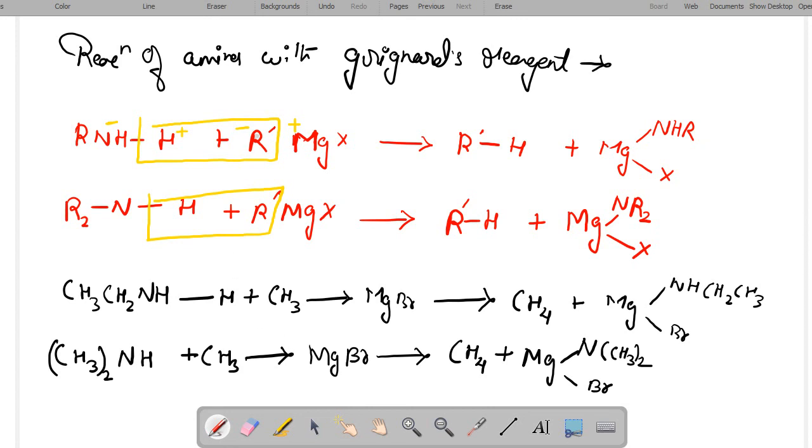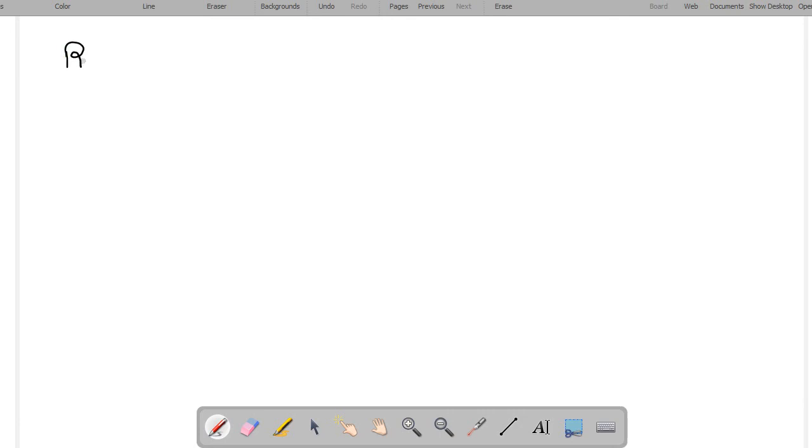Next is the reaction of amines with carbon disulfide.